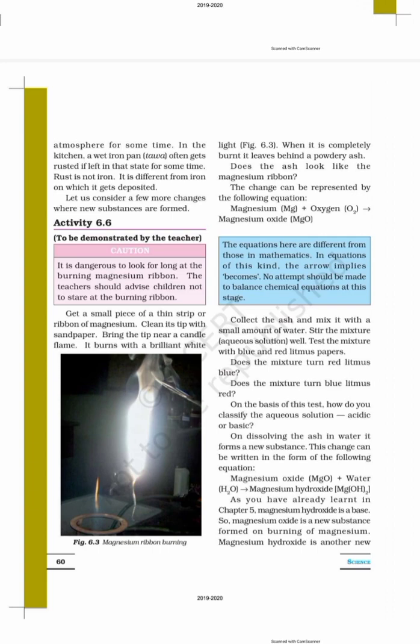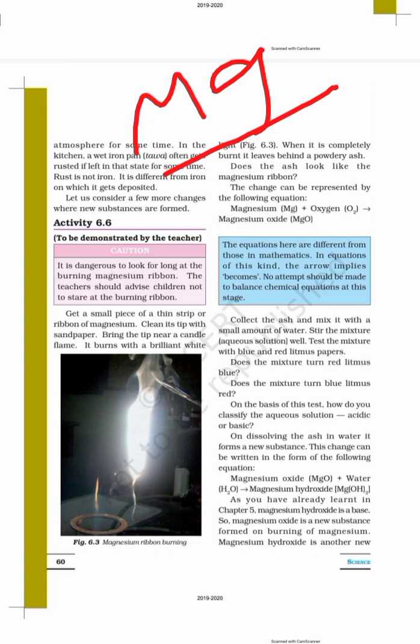Now they have shown you one activity, it is a very important activity. You cannot do this at home, because you don't have a magnesium ribbon. Now what is magnesium and magnesium ribbon? Magnesium is one metal, like sodium is one metal, in the same way magnesium is one metal.